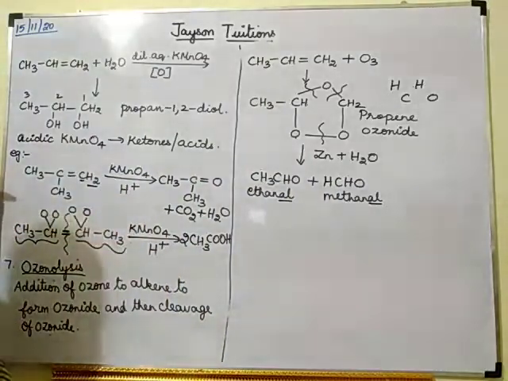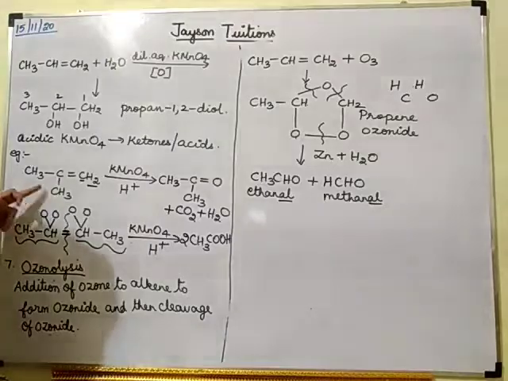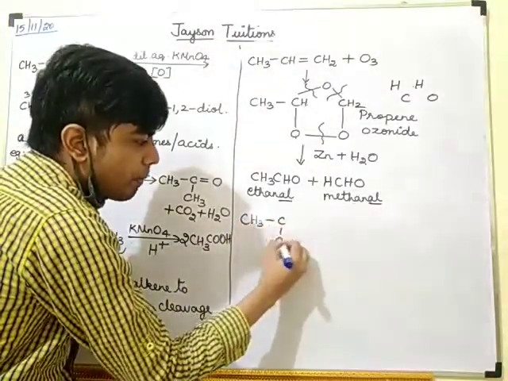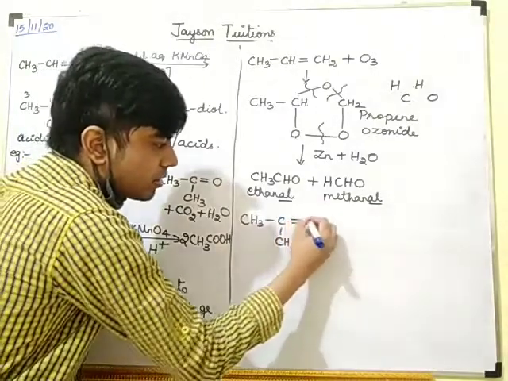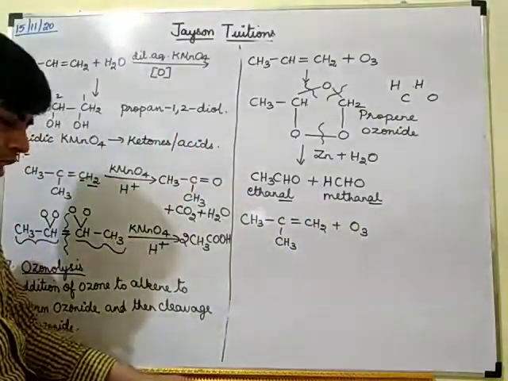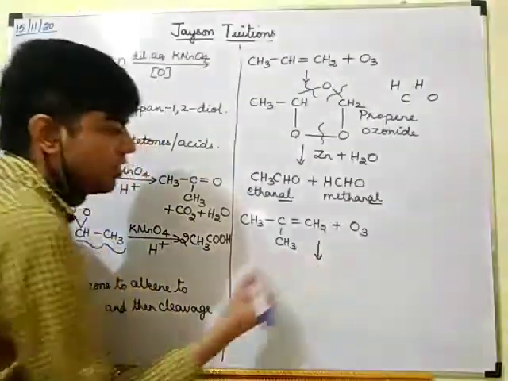So instead of getting aldehyde, I can get one ketone and one aldehyde also, if I take branched alkenes like this. So suppose if I do the thing with a branched alkene like this, what I will be getting? Ozonide.